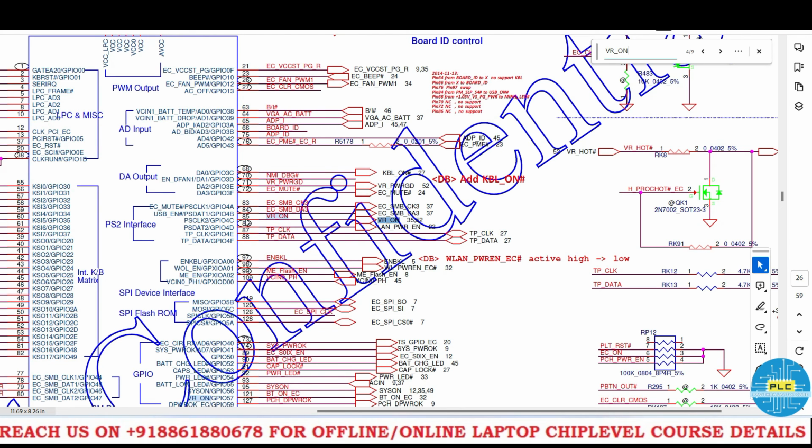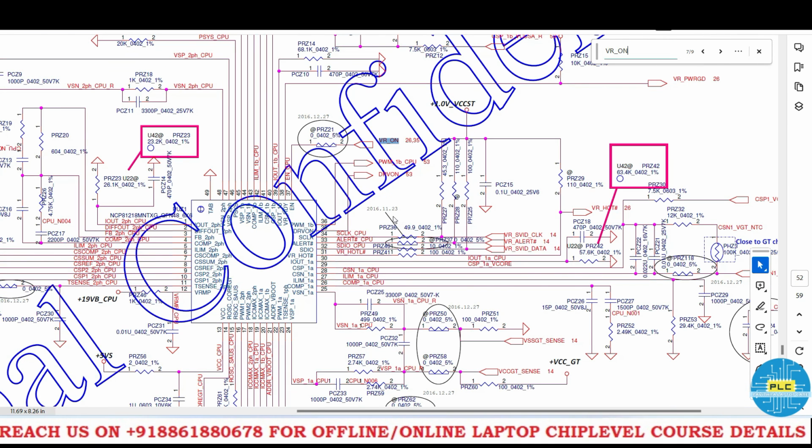See here, VR on, the pin number is 85, the IO pin number. See here VR on. So it's going to the CPU IC as the enable signal. Once we get this enable signal, then here one A is separate, one B is separate, a total 4 phase IC. This CPU IC will generate all the appropriate voltages.